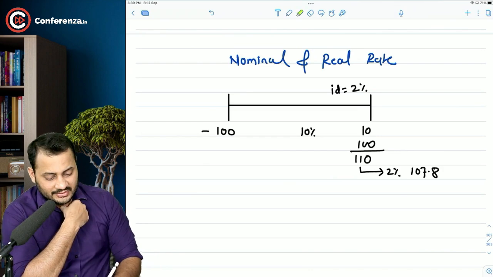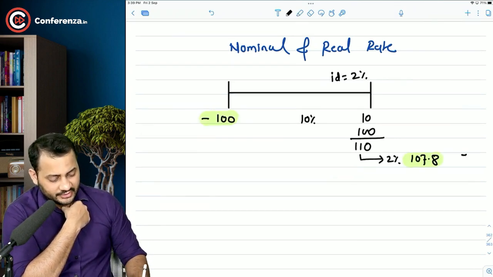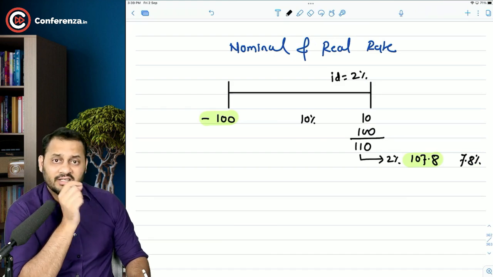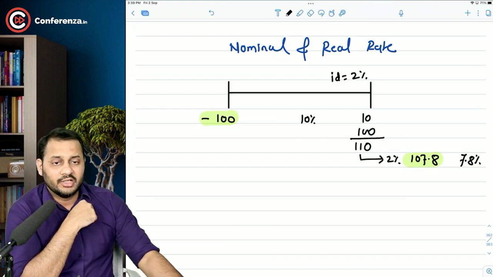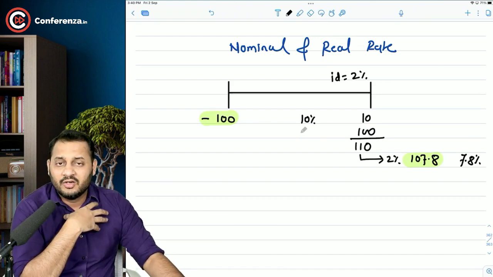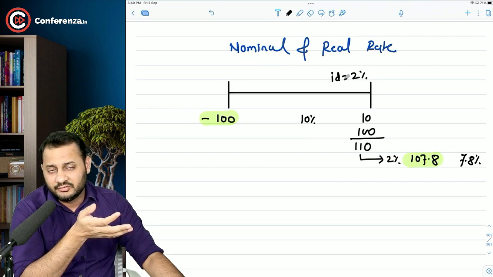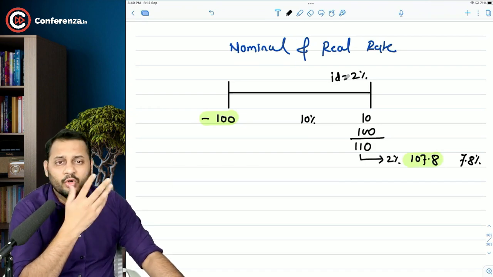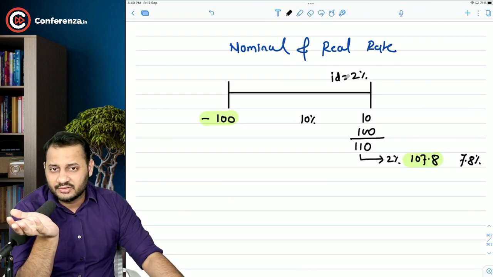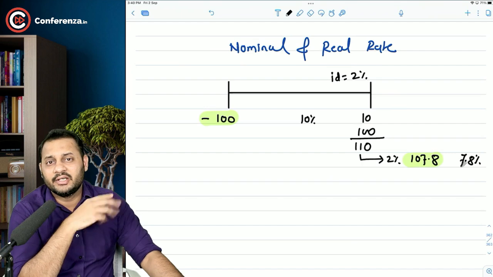So in real sense, I have earned only 7.8%. This is the real return, because out of 10%, 2% that I have earned was the contribution for the inflation itself, which is a loss to me. And nobody can avoid inflation. And that's why the real return to you is 7.8% only.